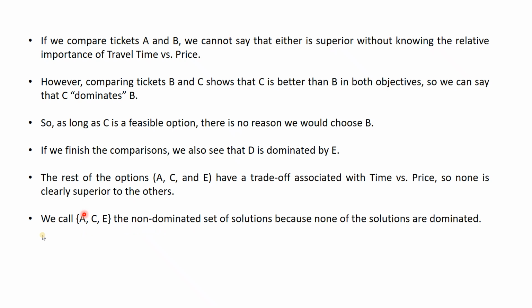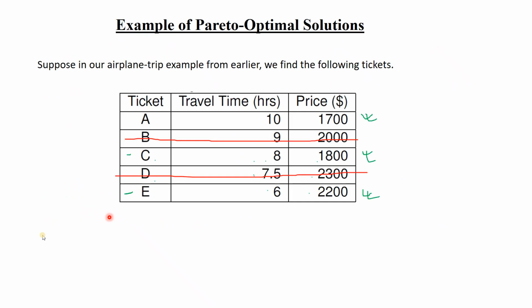None of them is dominating the other one because A has some better property, but C also has some better property and E also has some better property. Because C is intermediate. Okay, for ticket number A, the seller can say that ticket number A is better. Why? It is cheapest. He has a point. The seller of ticket number E can say that this is better.